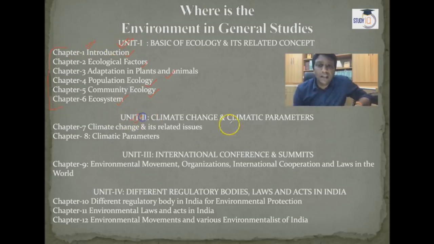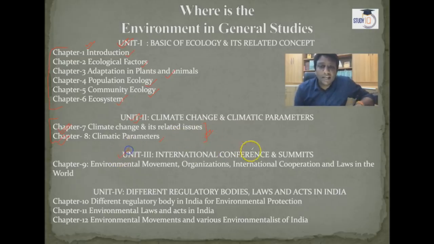Unit 2 is climate change and climatic parameters. Here there are 2 chapters: climate change with its related issues, and climatic parameters. Climatic parameters like carbon tax, carbon sequestration, carbon footprinting, carbon neutral, carbon offsetting, carbon sink. Many concepts are there, and you will get all these topics with the help of this unit.